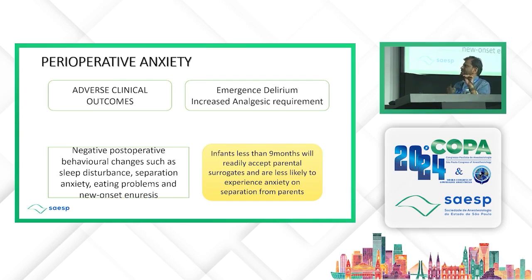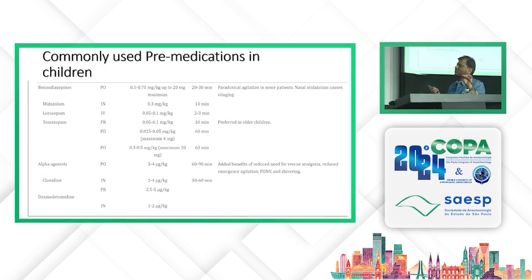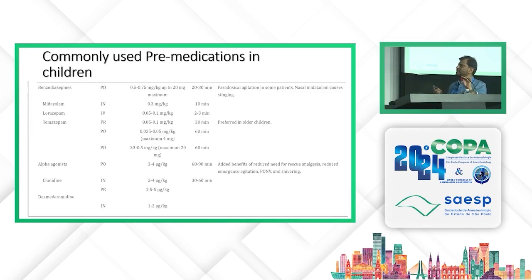While infants less than 9 months will readily accept parental surrogates and are less likely to experience anxiety on separation from the parents, they may not require pre-medication. So pre-induction techniques to manage anxiety can be classified as pharmacological and non-pharmacological. Pharmacological are sedative premedication, opioids, hypnotics. Non-pharmacological, we'll discuss after the pharmacological one.